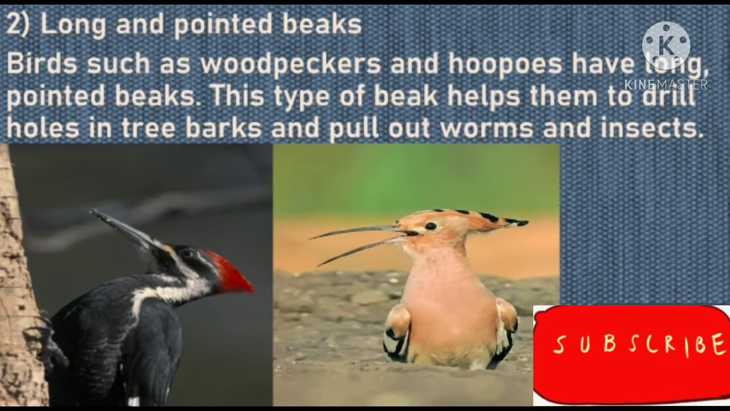So long and pointed beaks mean woodpeckers. What they do, they drill into the tree trunk. And what is their food? Worms and insects.